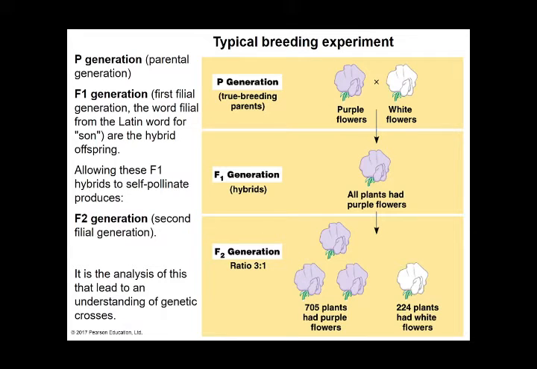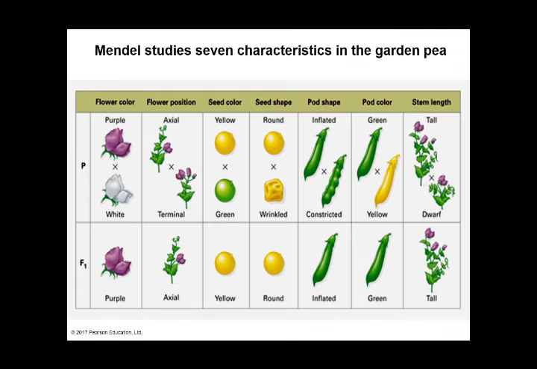F1 generation is filial one, or the first generation, and then all of these first generations will breed with each other. Then you have the F2 generation, which is the second filial generation. From here, you can see that there is a ratio of 3 to 1.